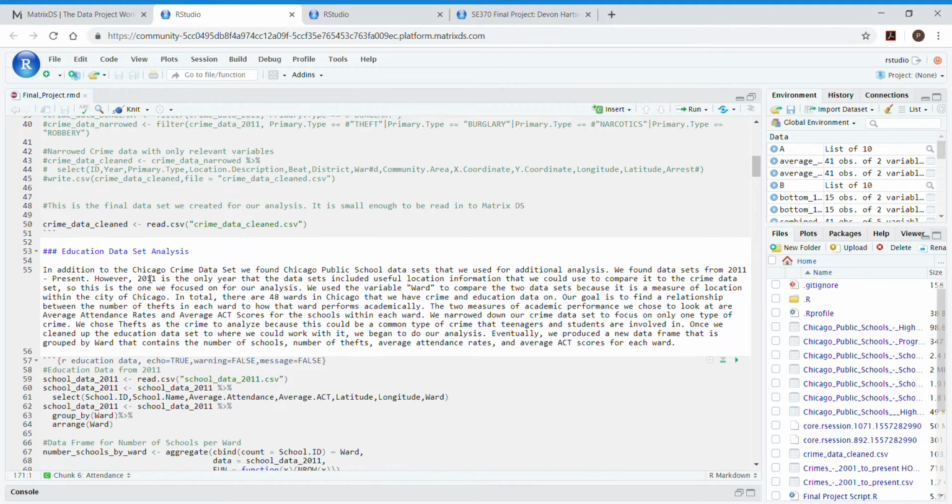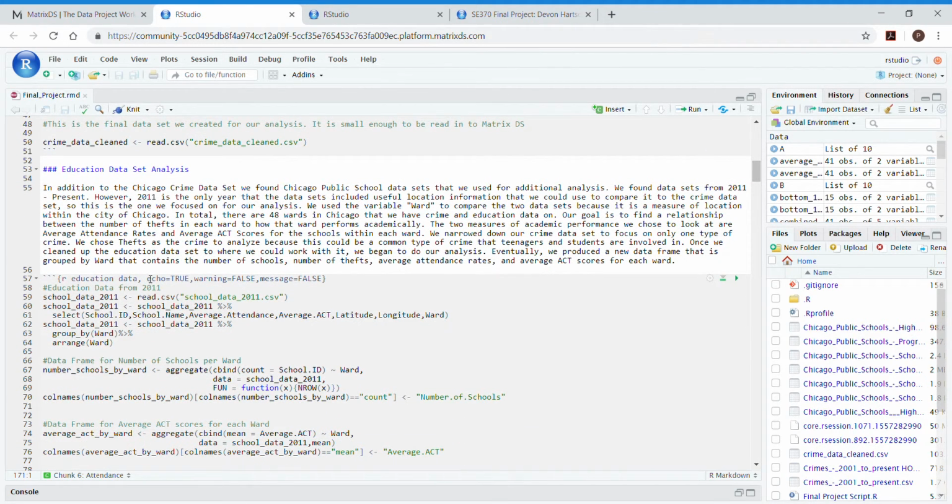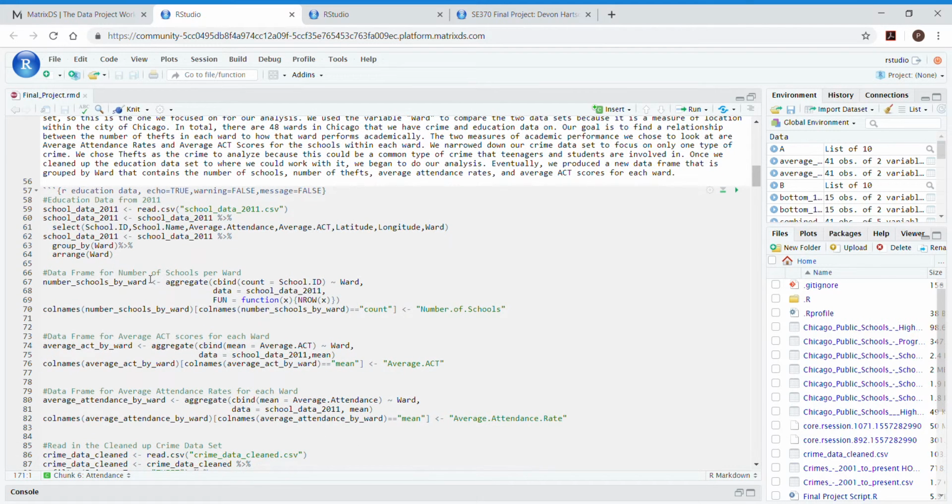Our final cleaned crime data frame here will be used later throughout our analysis. We followed a similar process for our education data, starting with school data 2011. We selected the relevant variables with ward being the most important variable because it is the only one that we can relate to the crime data set. Ward is a measure of location within the city of Chicago.